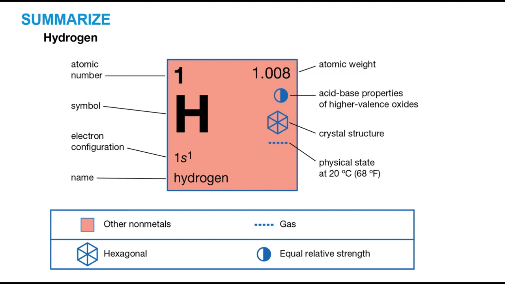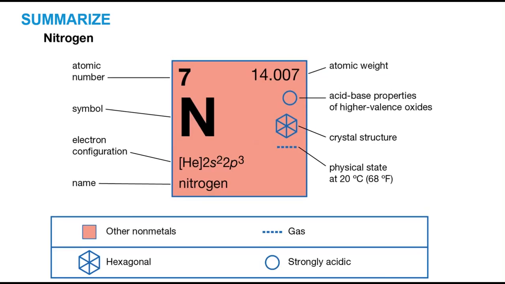Dear students, to summarize today's class, we learnt about hydrogen and its properties. Hydrogen is the first element in the periodic table and does not belong to any group. It is the lightest gas and abundant in the universe but not on earth. We learnt about nitrogen and its properties. Nitrogen is the most abundant element in our atmosphere and it is crucial for life. About 78% of air is nitrogen.